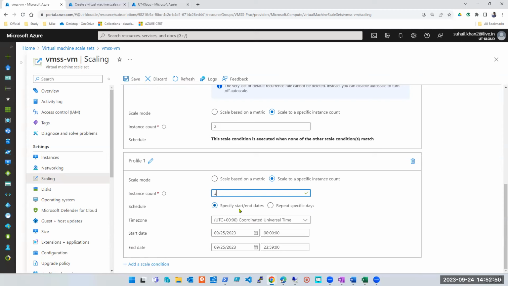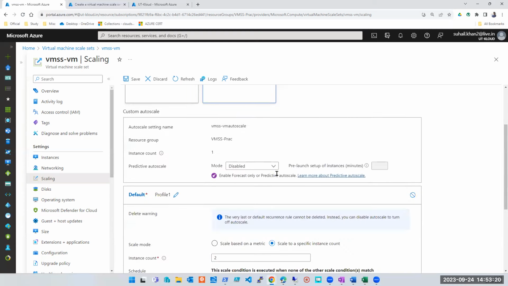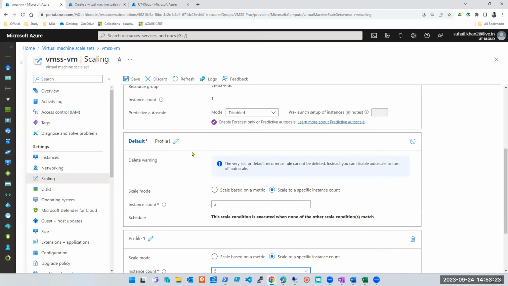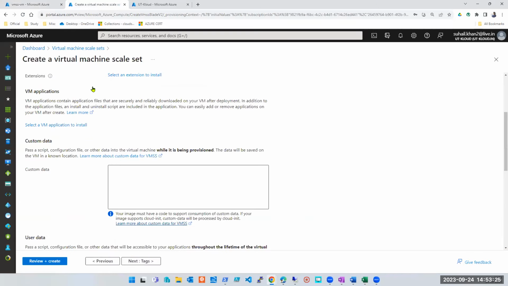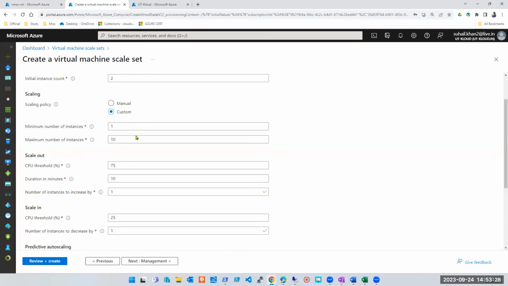Then specify a date and time. So I'm saying that on a particular day, let's say I'm deploying this today, and I want on the 27th, day after tomorrow, from 27th to 28th, to have n number of machines. Let's say 5 machines. If you're getting confused, we can create it from scratch. Let me show it to you both ways. I hope we get it here.